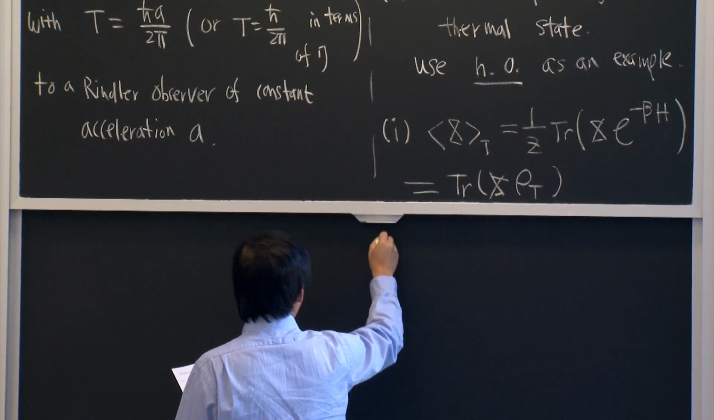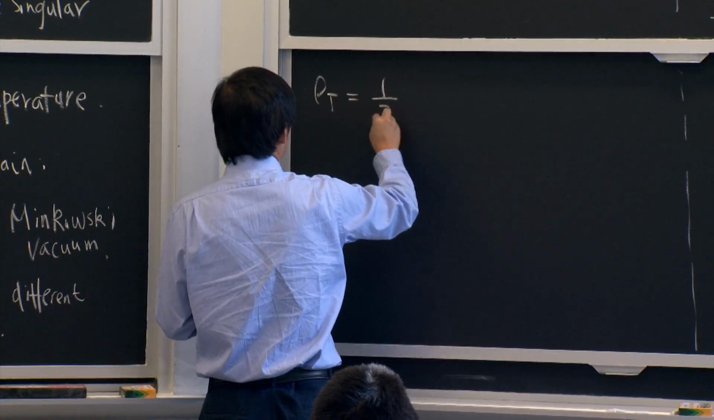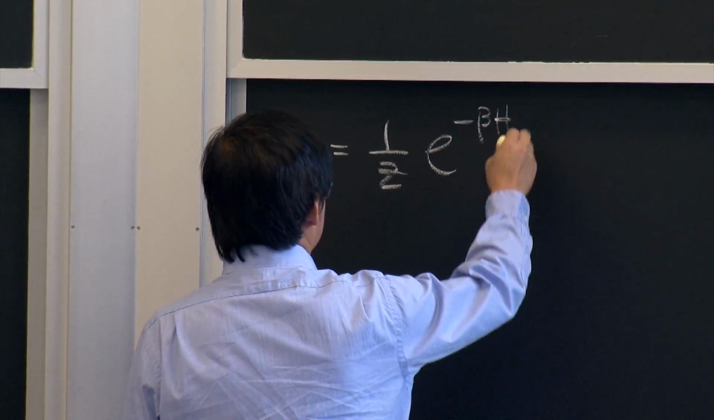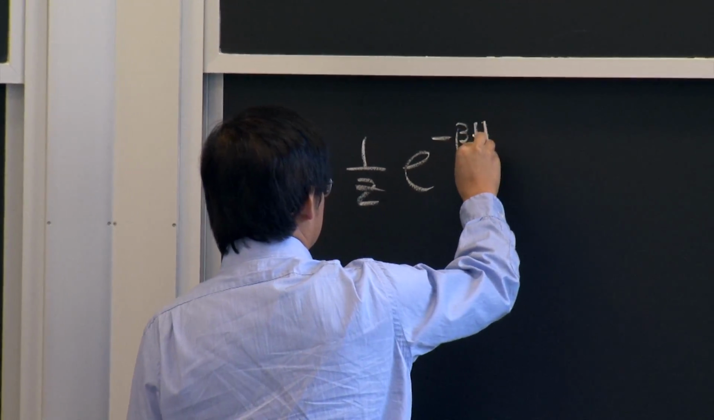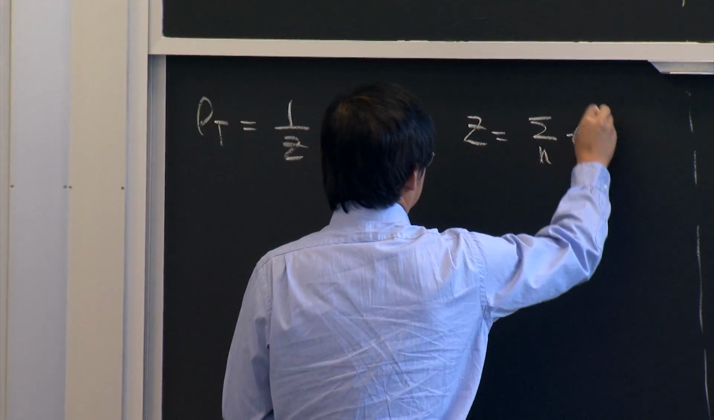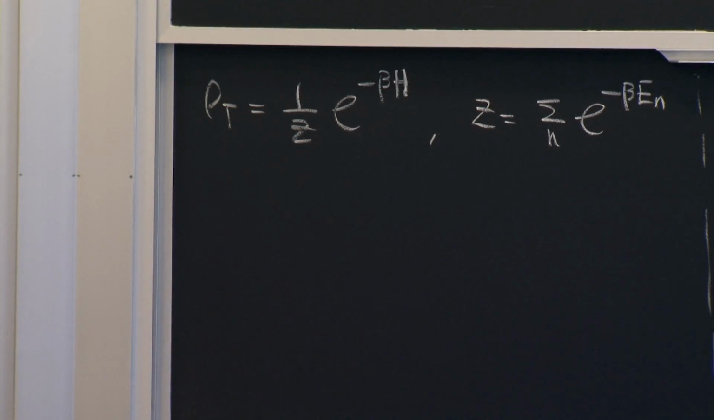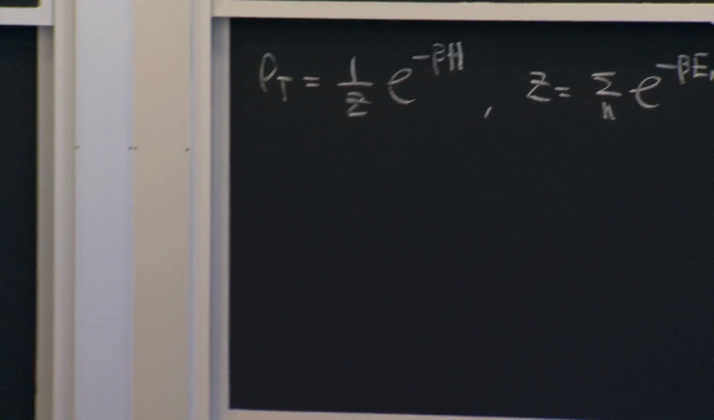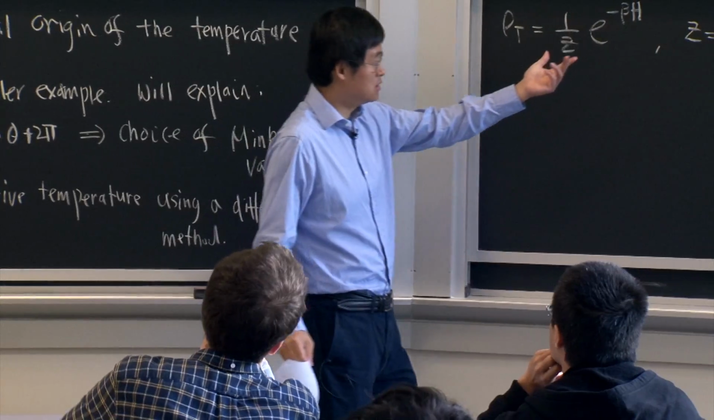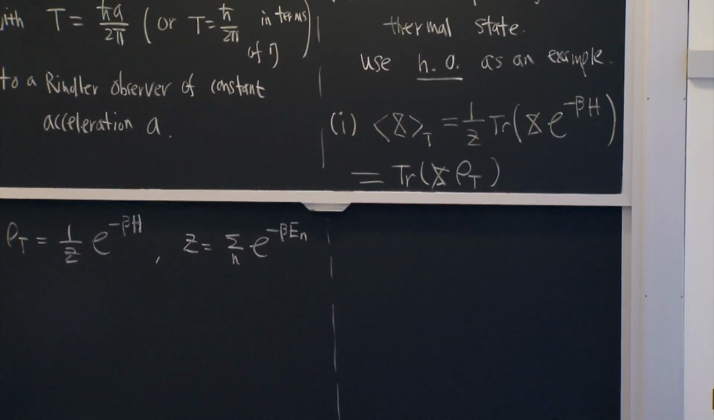So the thermal density matrix is 1 over Z e to the minus beta H. Okay, and the Z is just the sum over all possible states. Okay? So this is the standard way you would do, say, the finite temperature physics. So this, of course, applies to any quantum systems, also quantum field theories, etc.